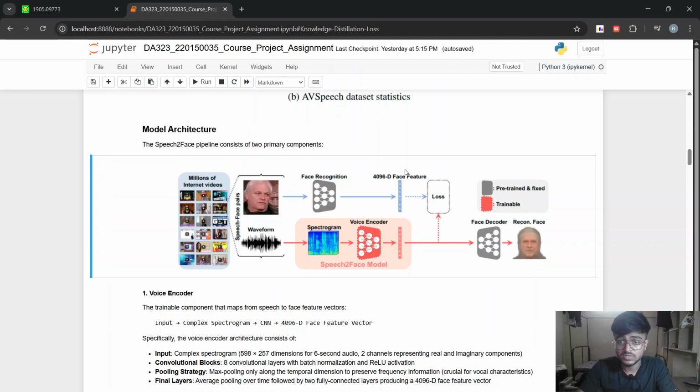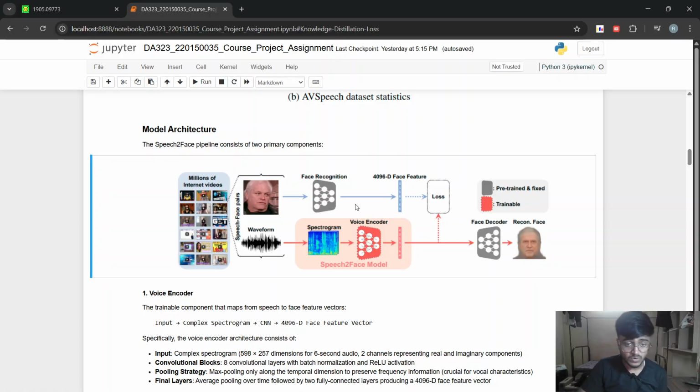The face decoder will take these 4096-dimensional face features and try to reconstruct the original image. This is the main idea of the face encoder-decoder model, and in this architecture we use a pre-trained, fixed face encoder-decoder model, which will not be trained further in the training of the speech encoder model.